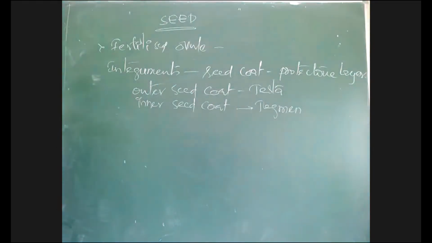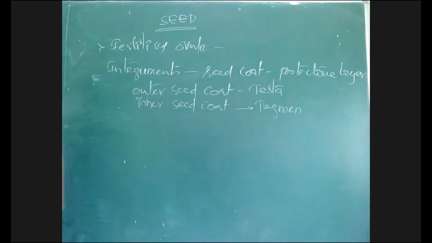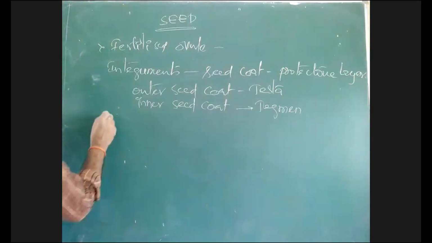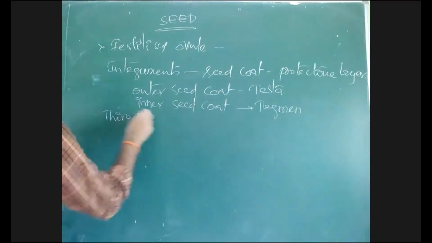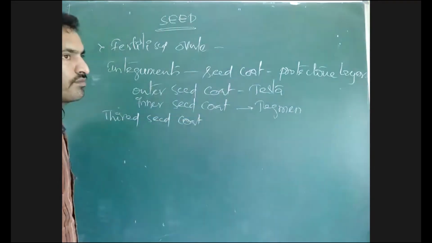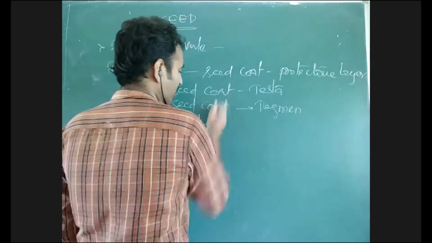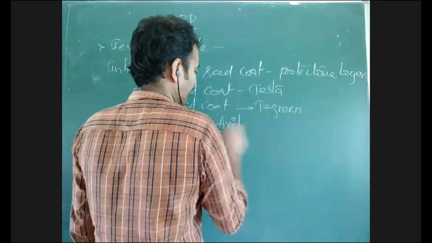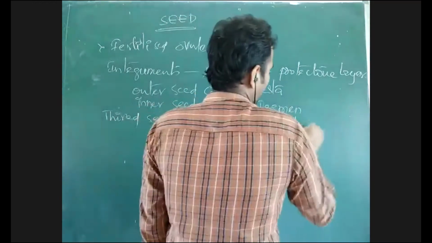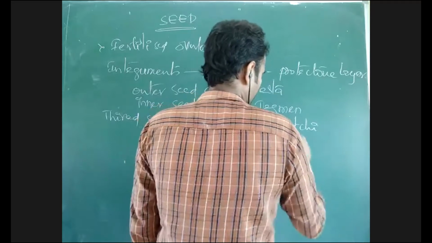Usually a seed has two seed coats. One is the outer seed coat which is called testa. Inner seed coat is called tegmen. But in some cases a third seed coat is there. Three seed coats may be present. Okay, what is the third seed coat? The third seed coat is called aril. This aril we can see in plants like lychee and Pithecellobium.